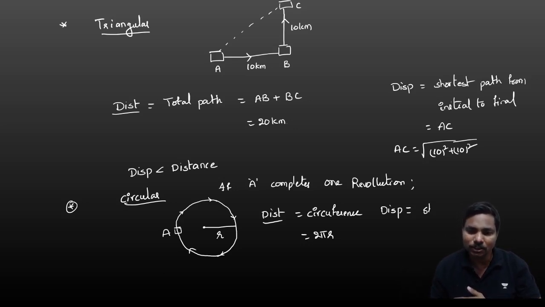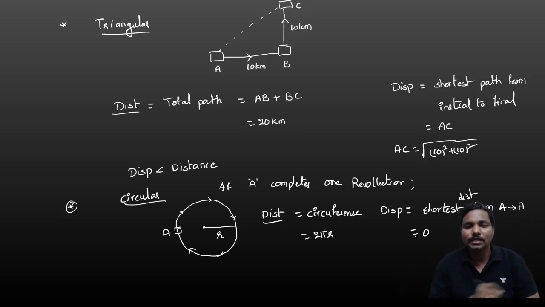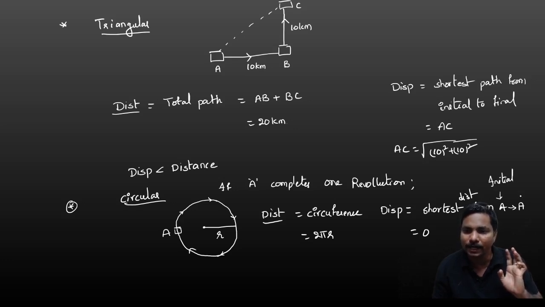Displacement is nothing but the shortest distance. It starts from A and again reaches A only. So then what is the displacement? 0. So in circular motion, displacement may be 0. It starts from A and reaches the same point. So initial and final points are both the same. A is the initial and again A is the final. So initial to final is 0.